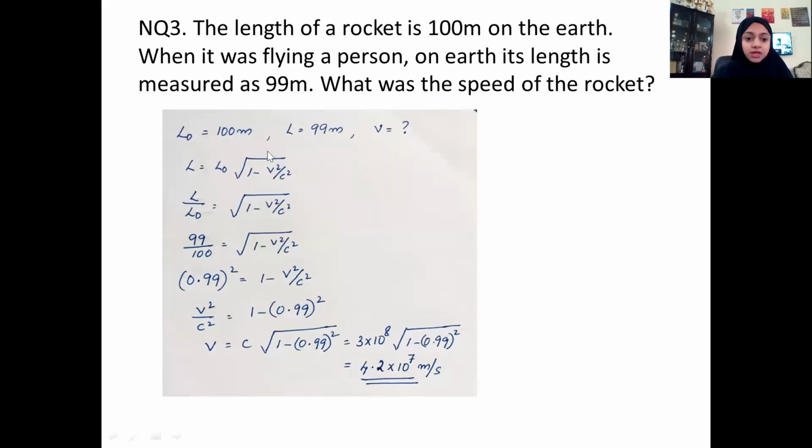Again, they have given the proper length and also the length of the spacecraft when it is measured while traveling, and you have to find its velocity. It's direct substitution in this equation and rearranging to find the value of V. So check your solution here, and if it is right, go right to the next question.